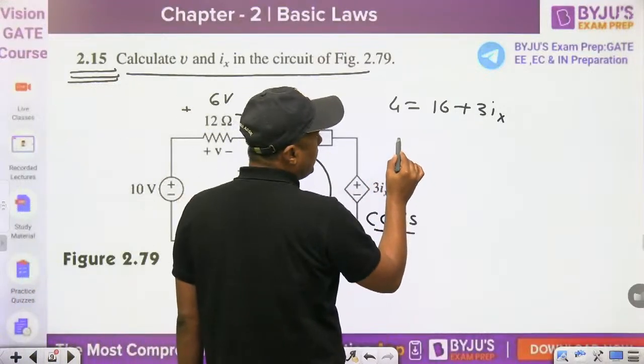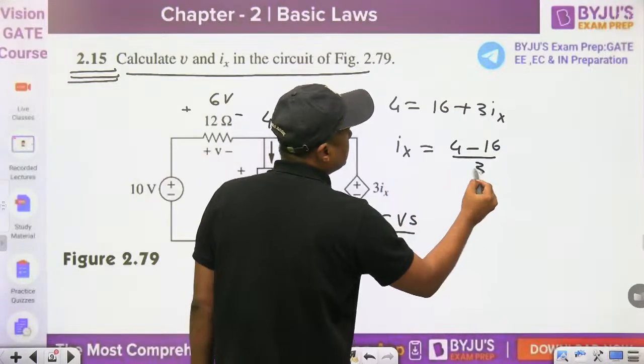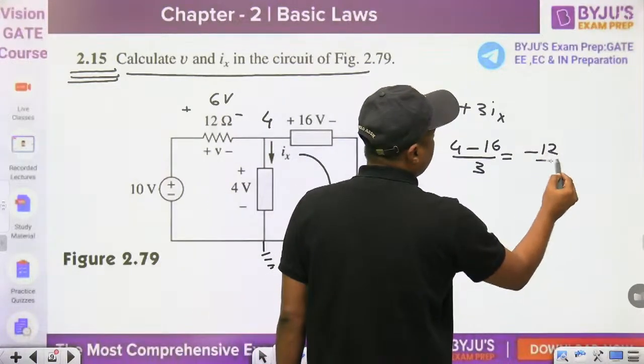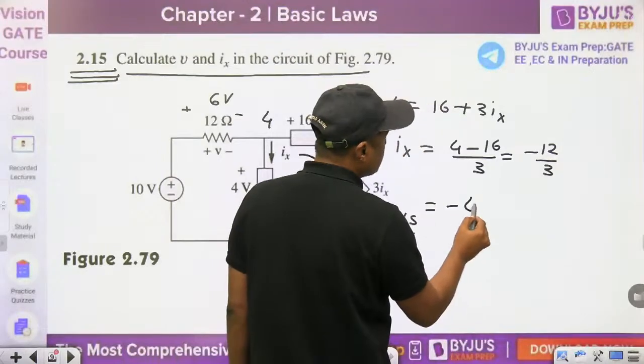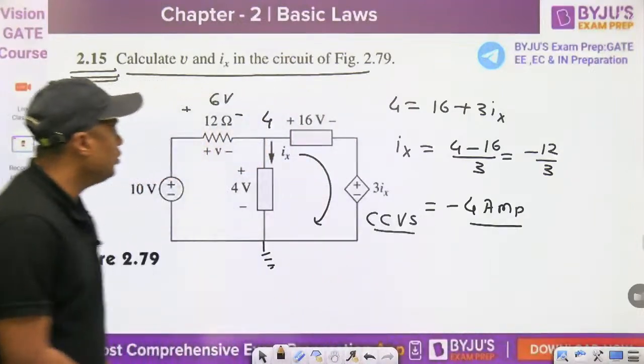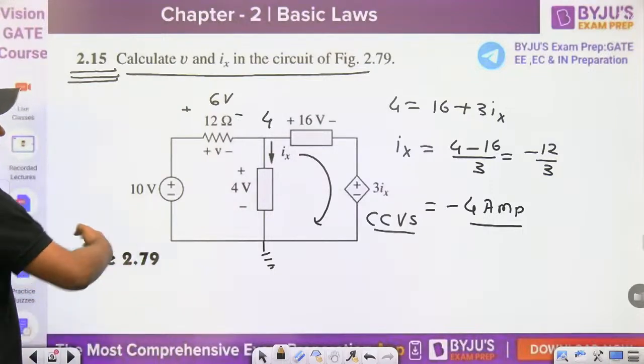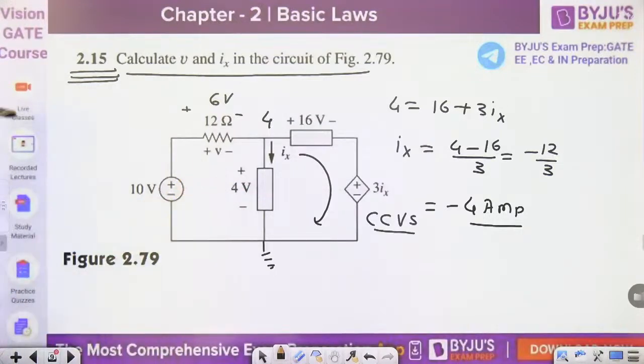So Ix is equal to (4 minus 16) divided by 3, that is minus 12 divided by 3, and you will get minus 4 ampere. Minus 4 ampere is the value of Ix. Okay, this is the answer for this particular question, guys. This is the value.